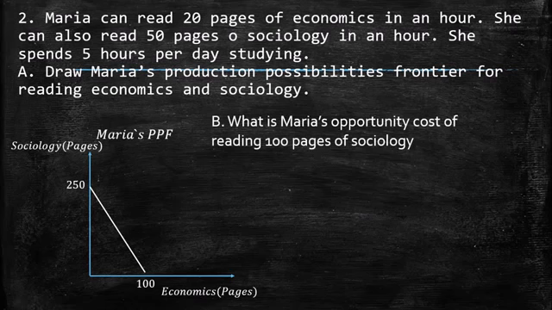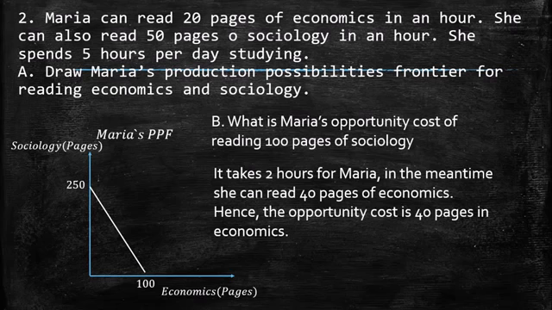So the question is, draw Maria's production possibilities frontier for reading economics and sociology. That's it. The second question, B, is, what is Maria's opportunity cost of reading 100 pages of sociology? It takes 2 hours for Maria, because she reads 50 pages per hour. So in 2 hours she will read 100 pages of sociology. But in the meantime she can read 40 pages of economics. Hence, the opportunity cost is 40 pages in economics.